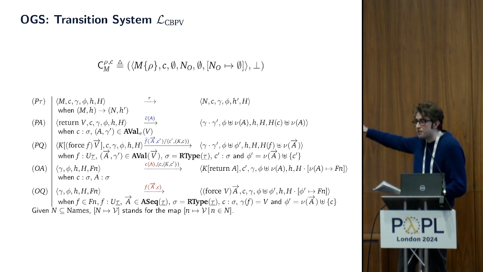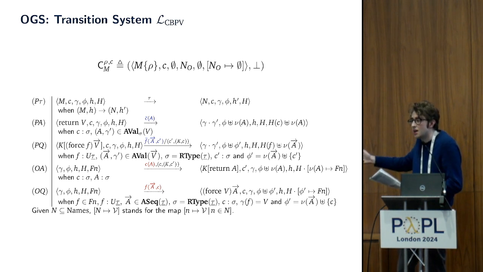Here is the first point at which our model deviates from those for call by value, which is that instead of passing a single value, we instead consume a sequence of values. And that corresponds to the fact that call by push value validates the currying law, which means that, in effect, a sequence being passed is the same as a product.